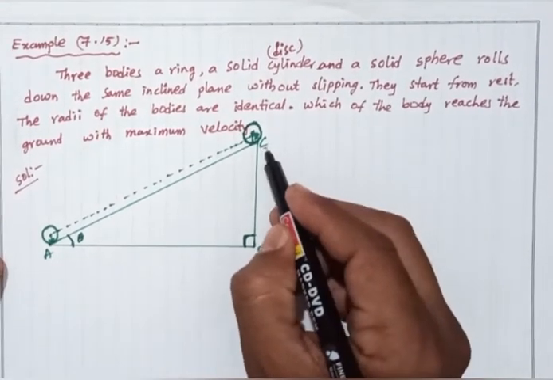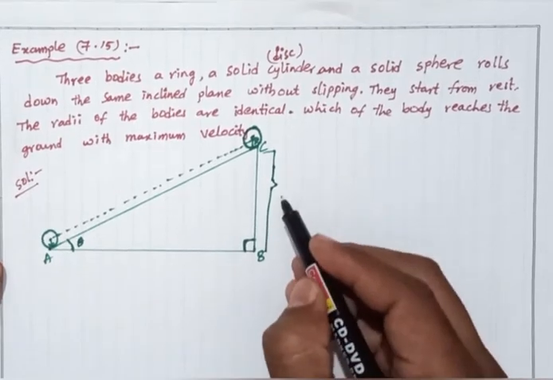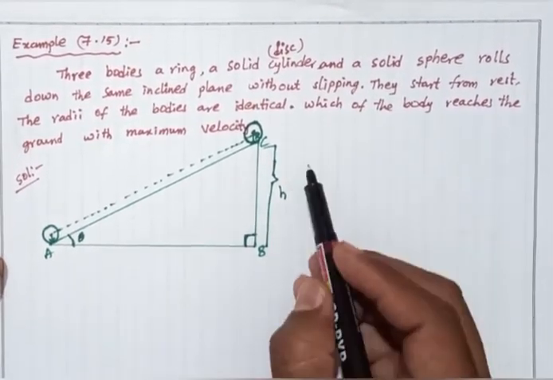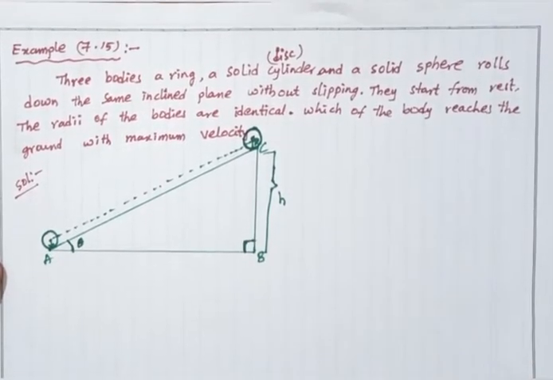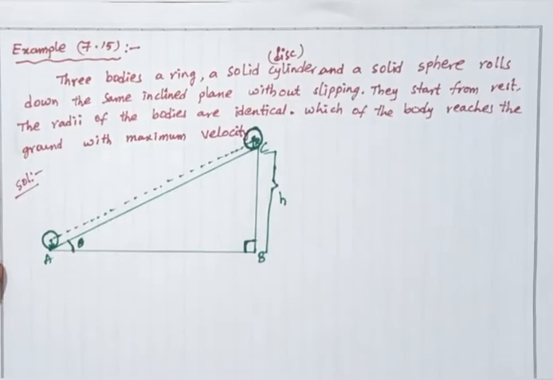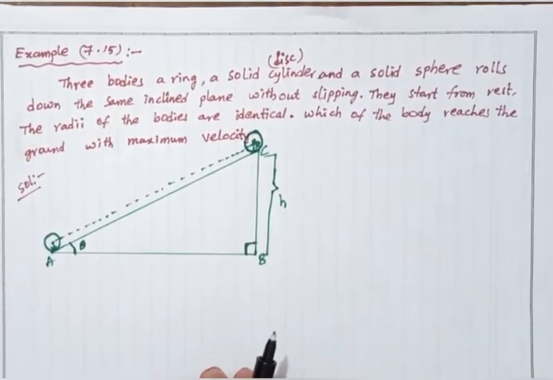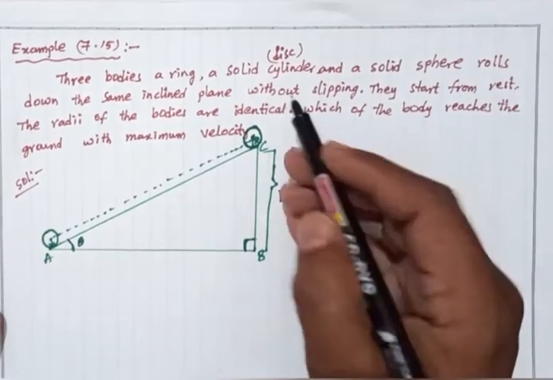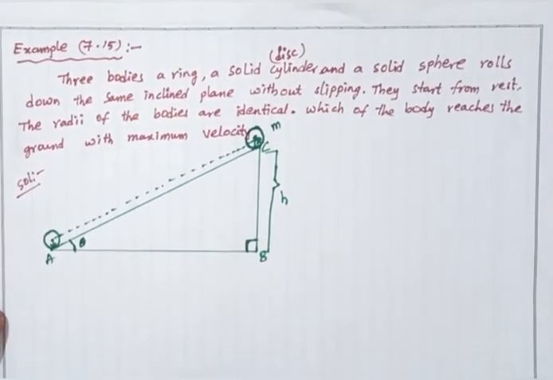The height of the inclined plane is h, and the acceleration due to gravity is g. The mass of any body is taken as small m.